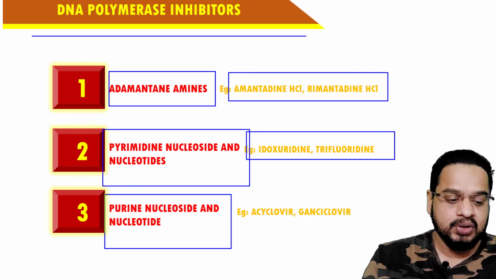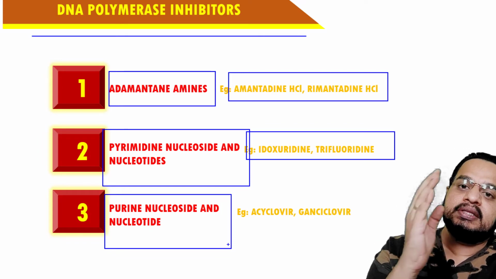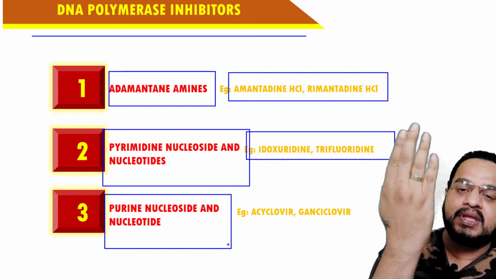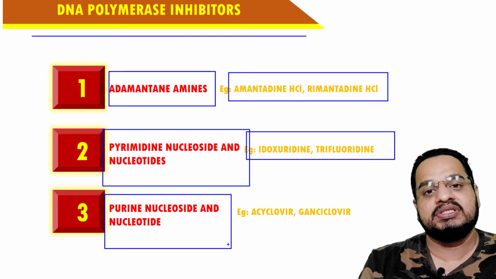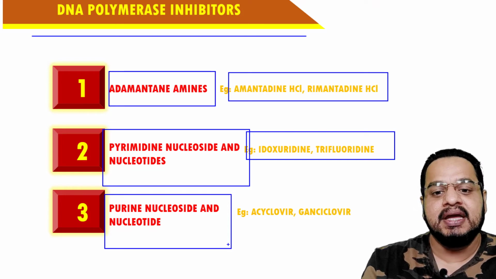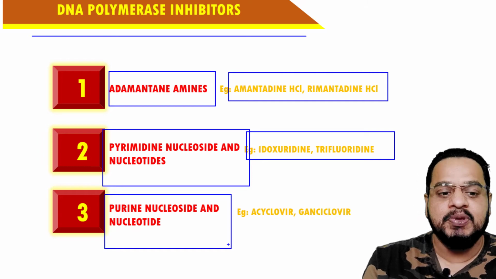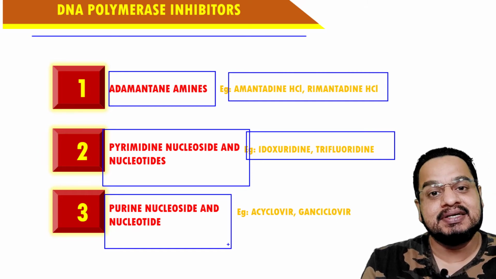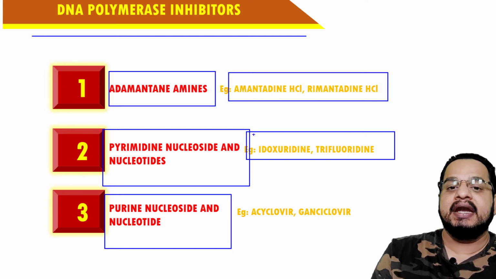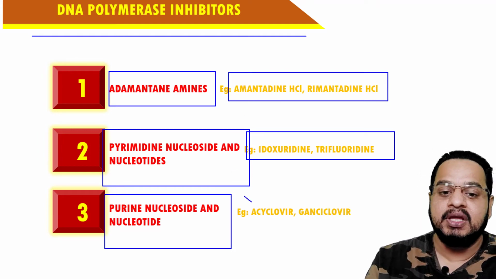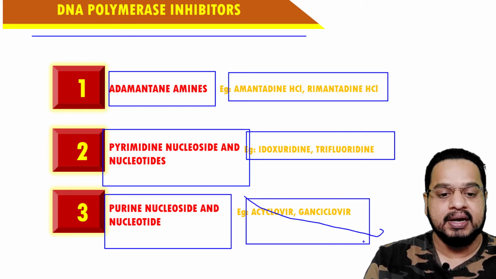Understand? The third important class is the purine nucleotide and nucleoside. The ones which mimic the pyrimidine natural analogs are the pyrimidine nucleoside and nucleotide analogs, that is idoxuridine and trifluridine, and the ones which mimic the purine nucleoside and nucleotide are the third class, the purine nucleoside and nucleotide analogs, and the best examples would be acyclovir and ganciclovir.